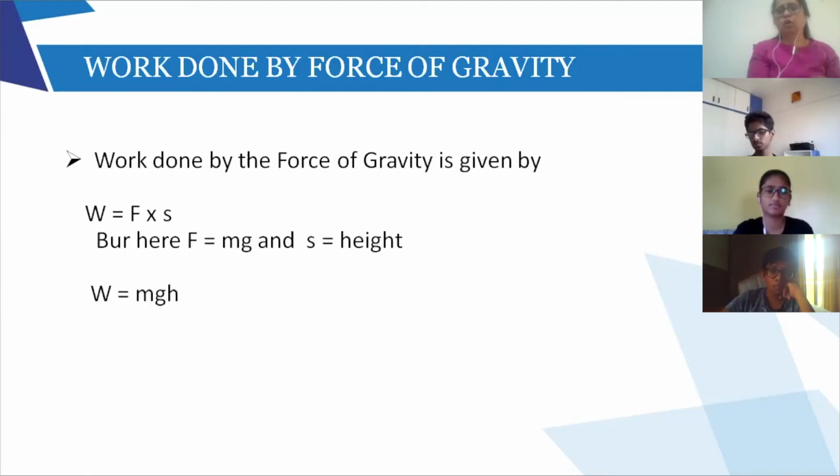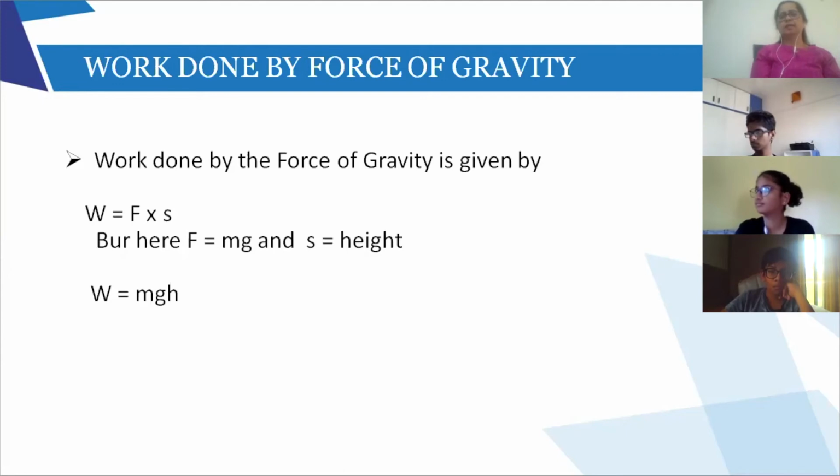Right now, g is also acceleration, so F is m into g. And what is s? S is your height. From whatever height I release the ball, 10 meters, the ball has traveled that distance of 10 meters, so that is the height. In this, I will replace all the things in the equation. So the work done by the force of gravity is nothing but mgh.